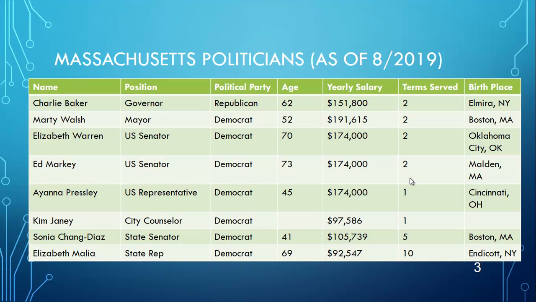So as an example of a data set, I have the Massachusetts politicians as of August 2019, and this is not an exhaustive list of politicians. This is only the politicians that represent Roxbury Community College. So we have Charlie Baker, who's the governor of Massachusetts, Marty Walsh, who's the mayor of Boston, Elizabeth Warren and Ed Markey, who are currently the United States Senators. Ayanna Pressley is currently the United States Representative. Kim Janey is the city councilor for the district that RCC is in.